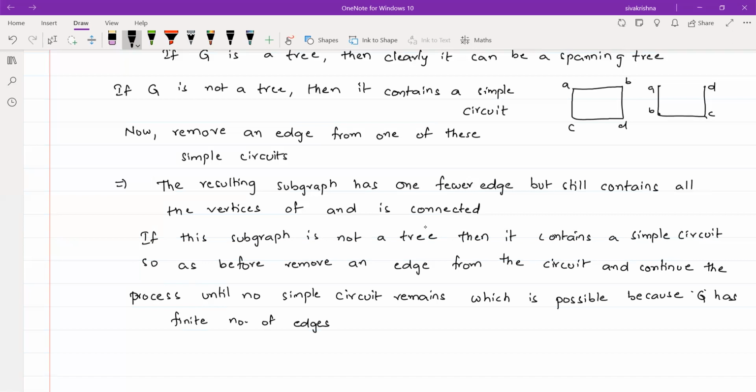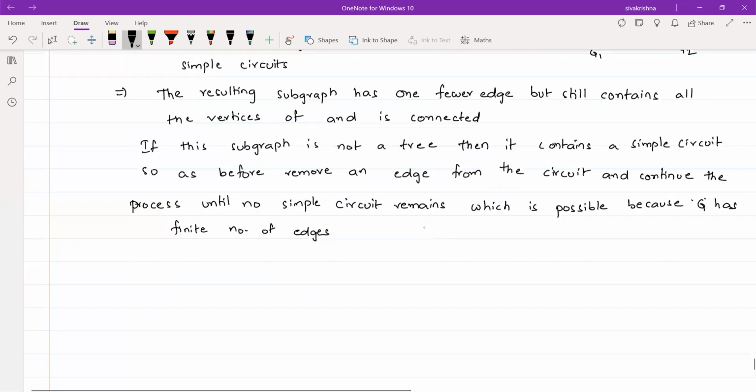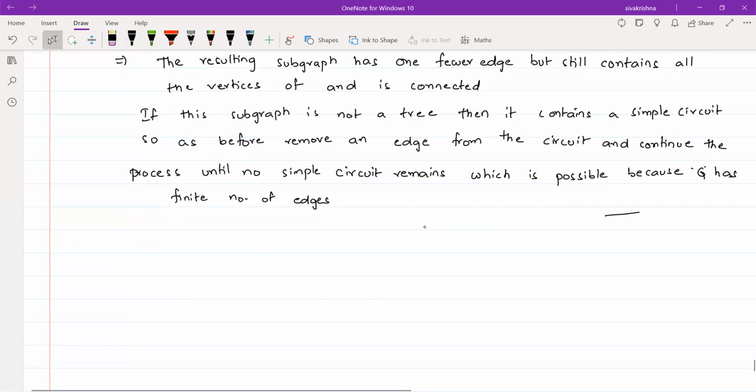Yes, in the above example, if you observe that particular example, say this is G1 and this is G2. Clearly G1 is not a tree because we have a cycle. If you remove one particular edge from that graph, then clearly it is a tree, and also it is a connected graph. Suppose you have a graph in this way: A, B, C, D, E, F.